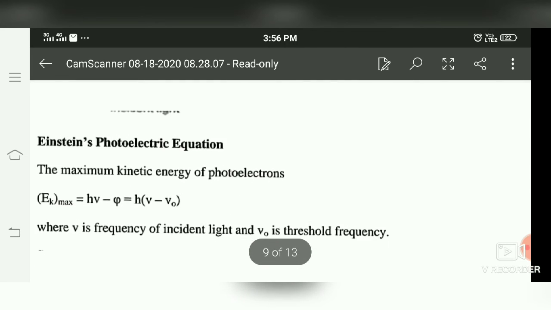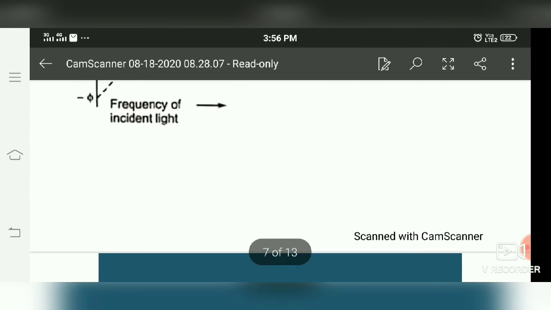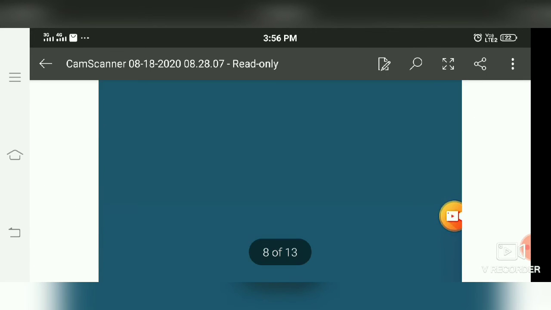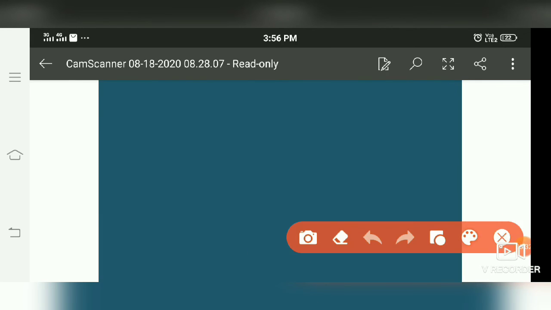Next one is stopping potential. A term is there that is called stopping potential.